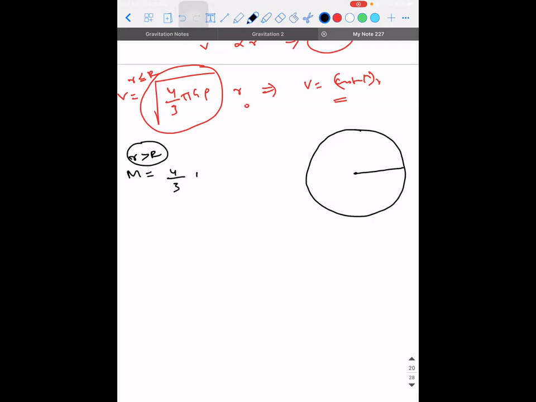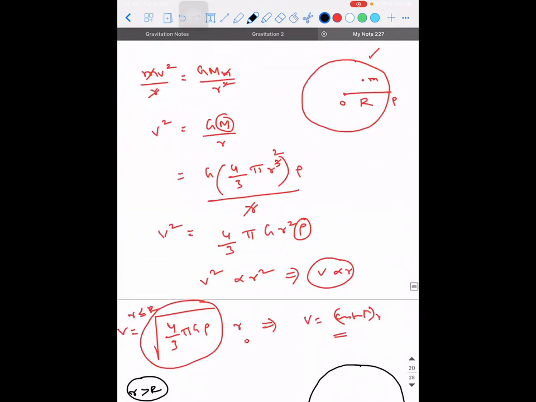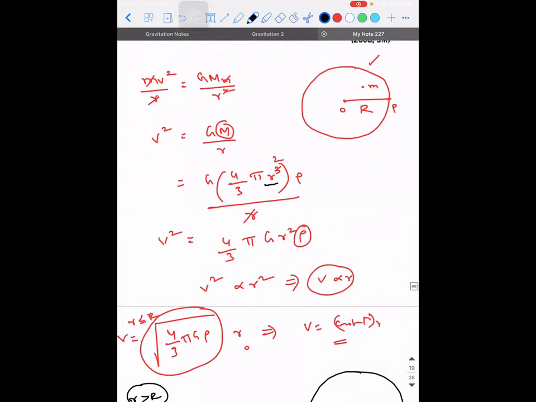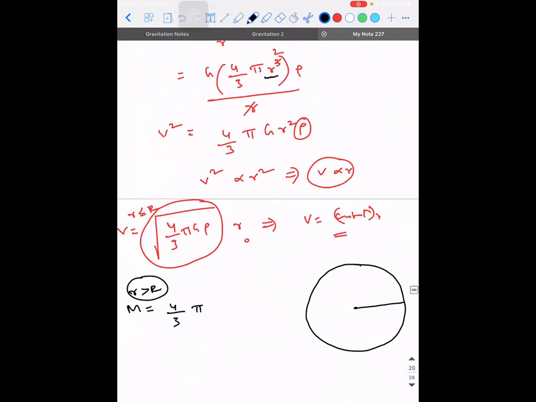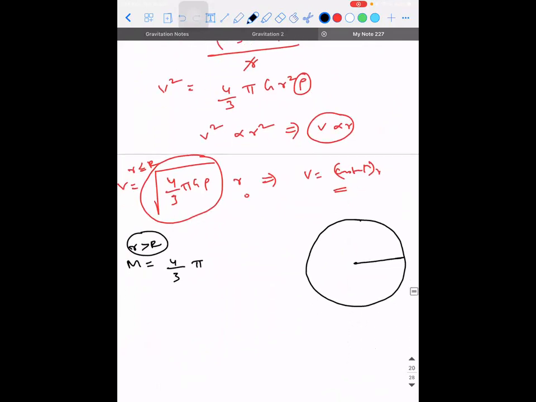It is 4 by 3 pi into, see, the difference is, here we took it as small r cube, because when you consider the mass M to be inside, when it is within this part, when it is small r, it is 4 by 3 pi r cube into rho. Is that right? Now the question is, when it is greater, then how much is the total mass that is going to be concentrated at this point? It will be 4 by 3 pi into, is it not capital R cube into rho naught?